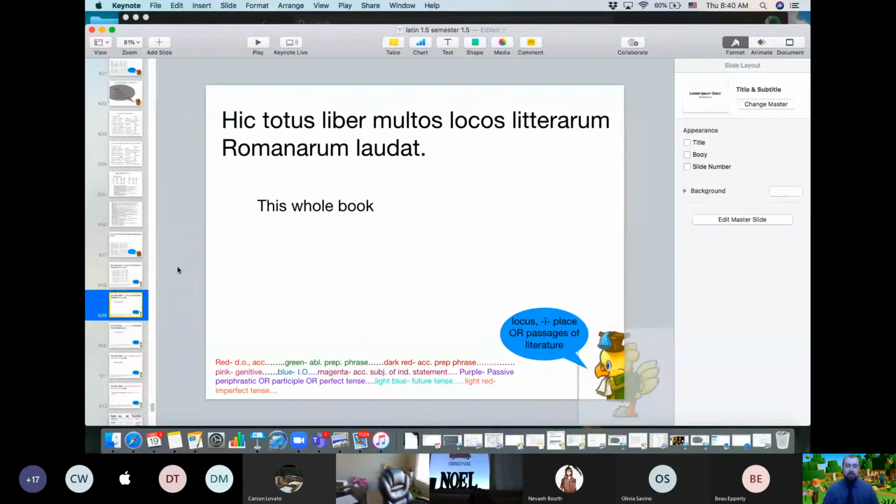So it'll start off with this whole book. That's all that is, or this entire. Totus can be whole or entire. And then we run into multos locos, which is, what case is multos locos, anyone?